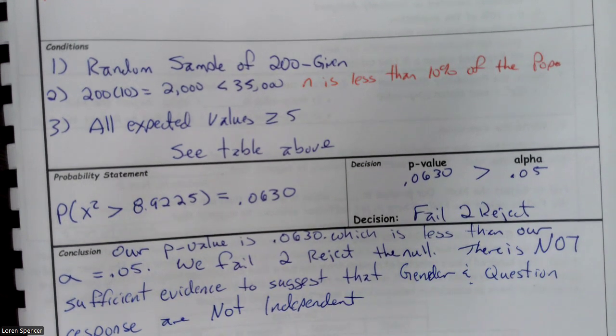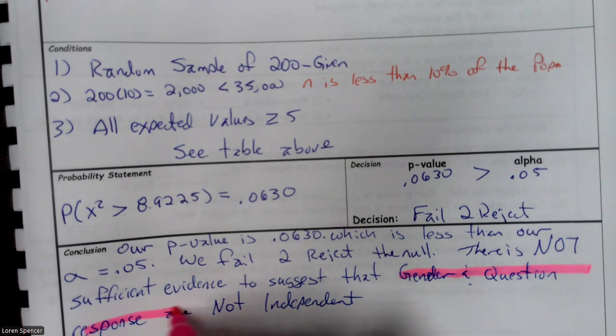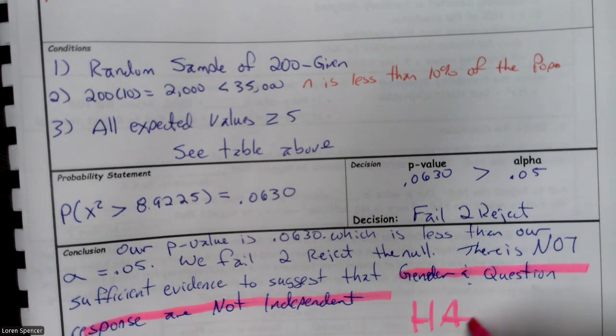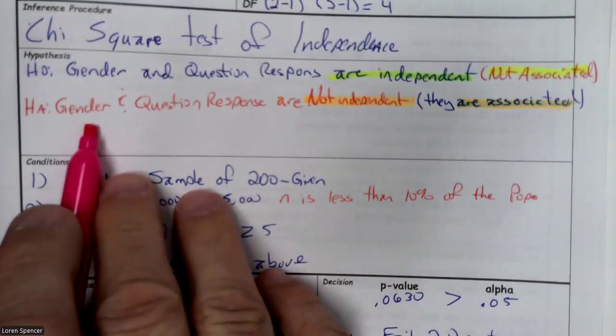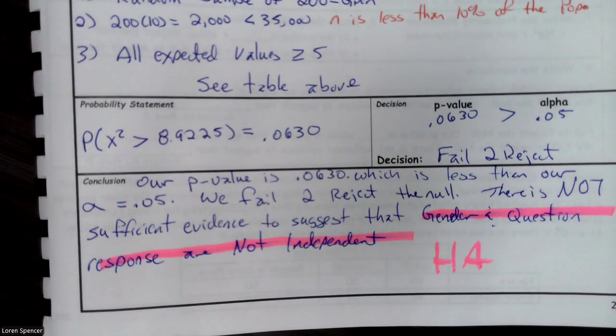All right. Now, real quickly, I'm just going to say right now, gender and question response are not independent. That is my alternative hypothesis. Gender and question response are not independent. Okay? And we don't need to add the associated part to it.